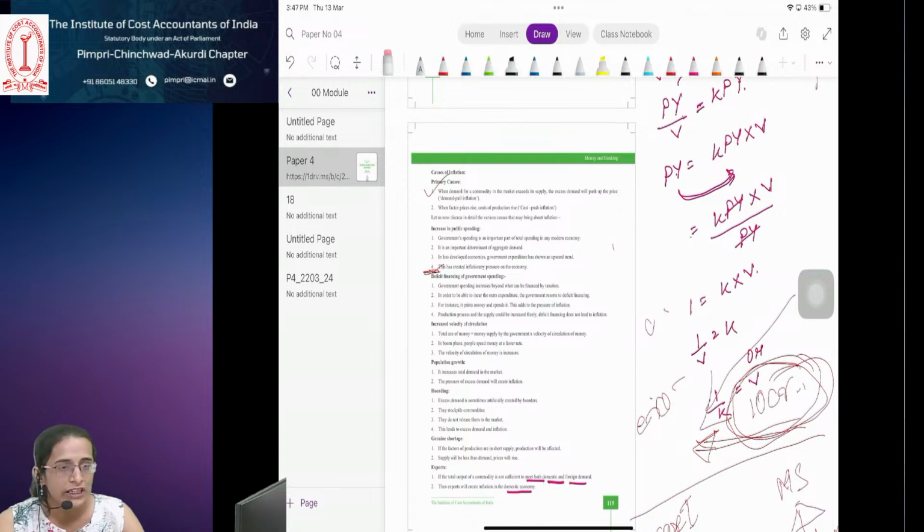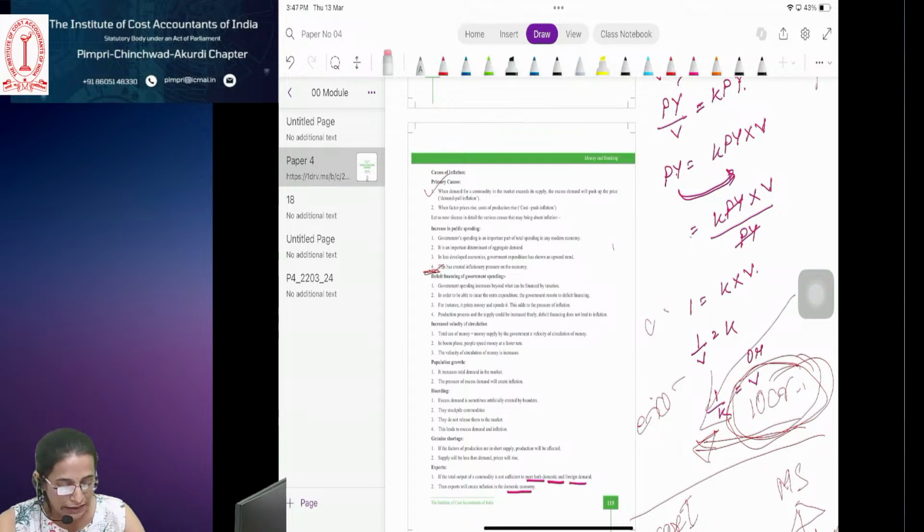So my raw material cost is increasing. Ultimately, my cost of production is increasing, so my selling price will also be high. So when the selling price is high, the prices will increase and that will lead to inflation.